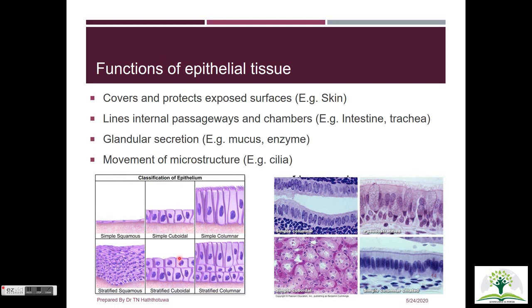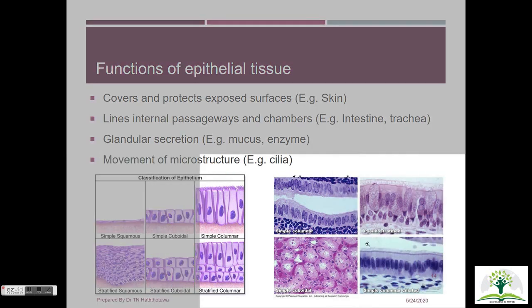Let's see the functions of the basic tissues. The first one is epithelial tissue. The function of epithelial tissue is to cover and protect the exposed surface such as skin, and it also lines the internal organs such as the intestines and trachea. The epithelial modifications facilitate 2 other functions. One is the secretion of mucus and enzymes from the lining epithelium into the gut.